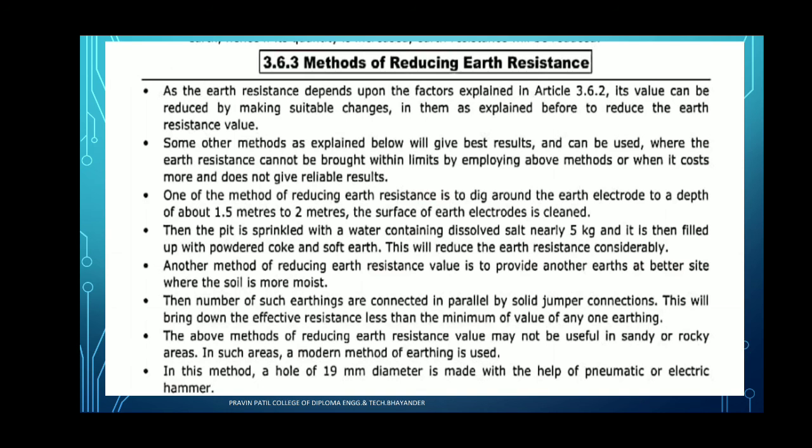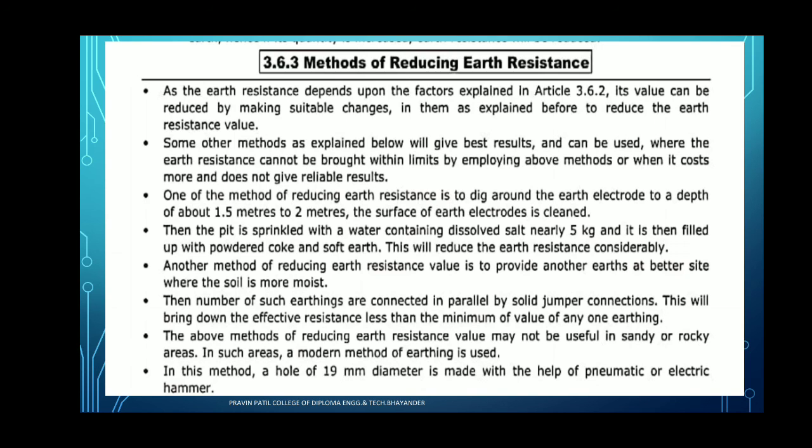One of the methods of reducing the earth resistance is to dig around the earth electrode to a depth of about 1.5 meters to 2 meters, and the surface of the earth electrode is cleaned. Then the pit is sprinkled with water containing nearly 5 kg of dissolved salt, and it is then filled up with powder coke and soft earth. This will reduce the earth resistance considerably.